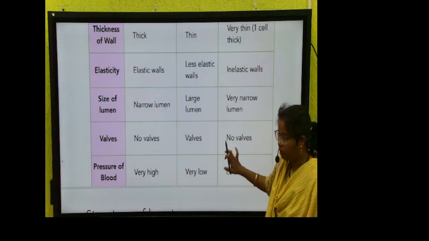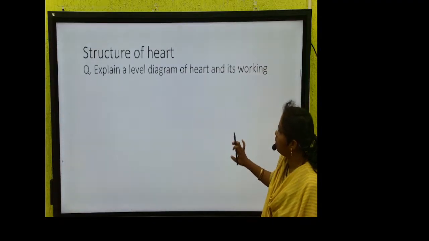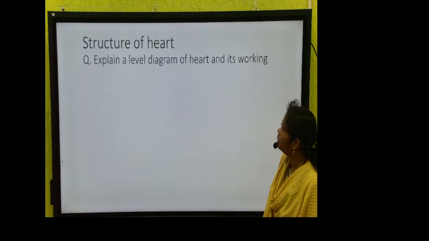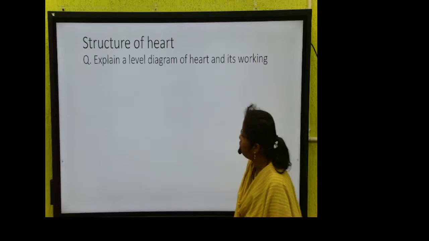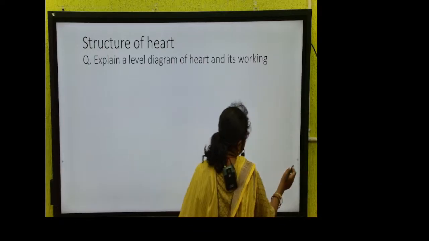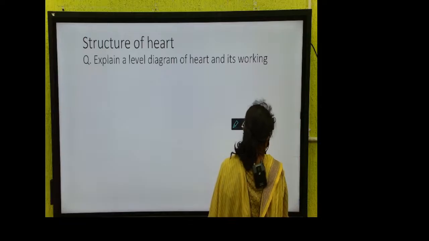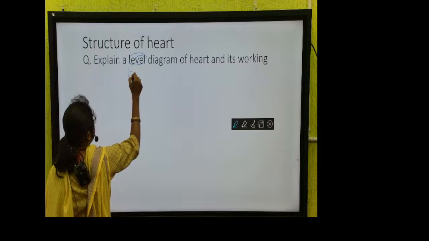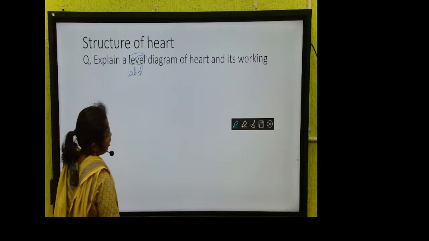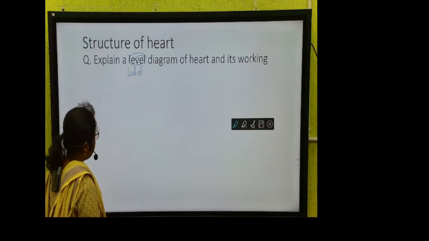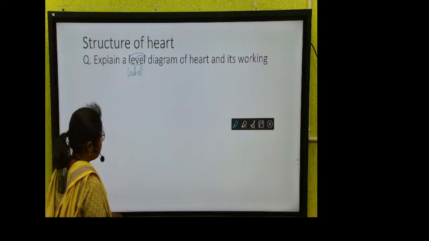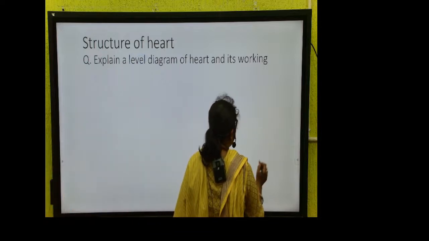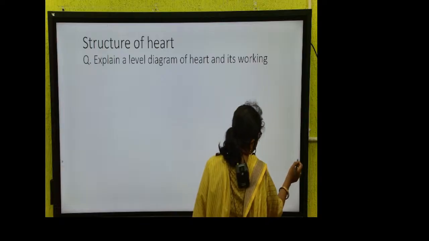क्लियर? ओके. See here, now we have a very important question, that is explain a well labeled diagram. It is not level, it is labeled. Correct it. Explain a well labeled diagram of heart and its working. It is very important. So whenever this type of question comes, the diagram must be very clear.